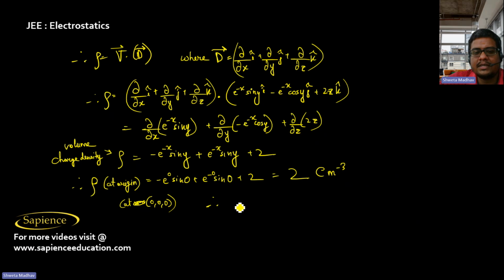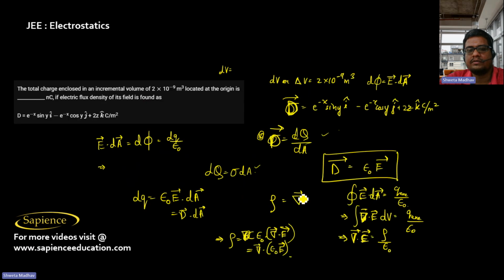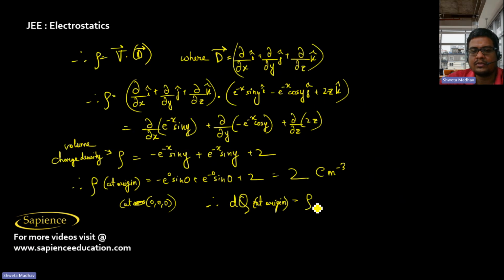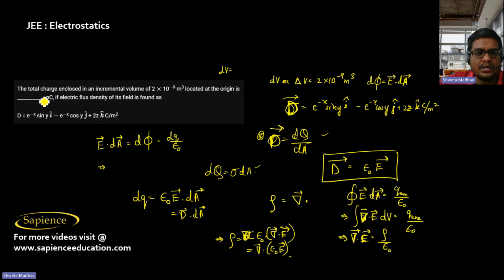Now the net charge dq at the origin for the incremental volume dv is rho, 2 coulomb per meter cube, into dv, that is 2 into 10 power minus 9 meter cube. So this will be 4, meter cube gets cancelled, 10 power minus 9 coulomb, which is 4 nanocoulomb.